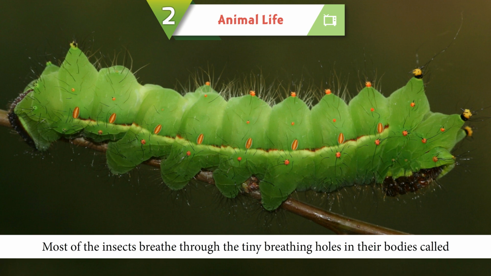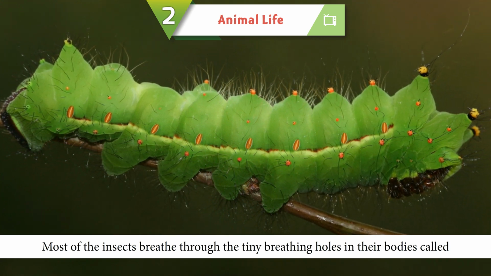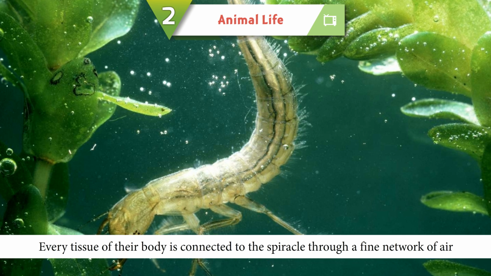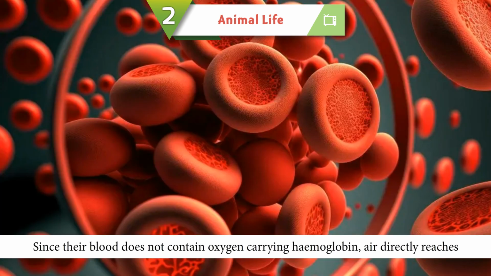Respiration in insects. Most of the insects breathe through the tiny breathing holes in their bodies called spiracles. Every tissue of their body is connected to the spiracle through a fine network of air tubes.